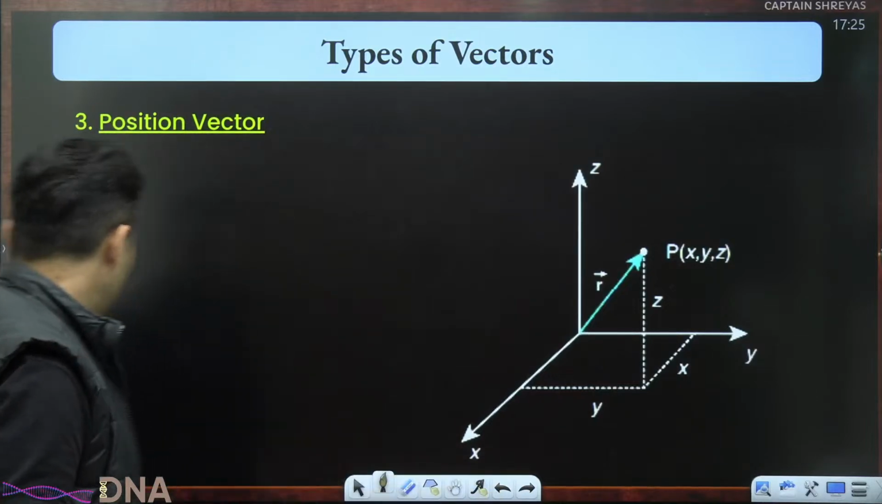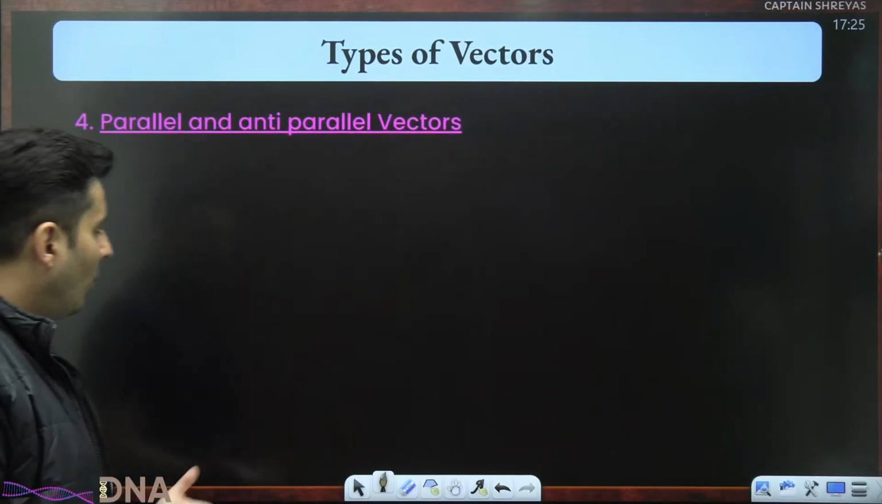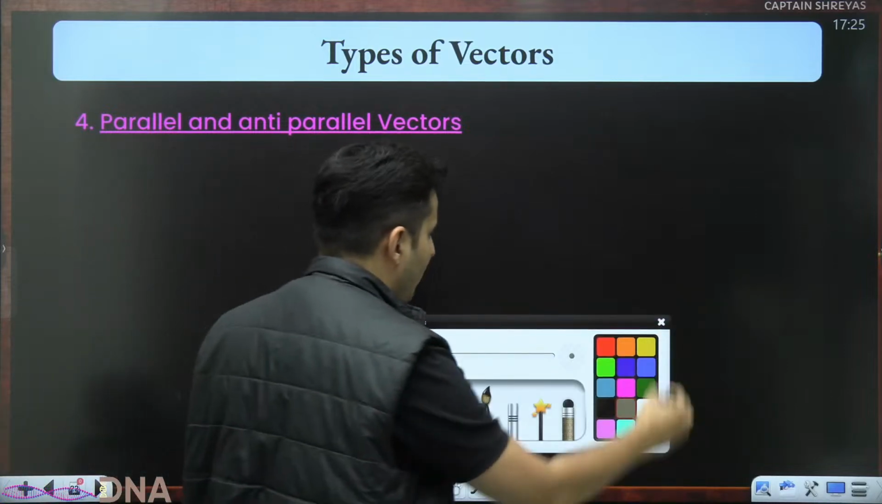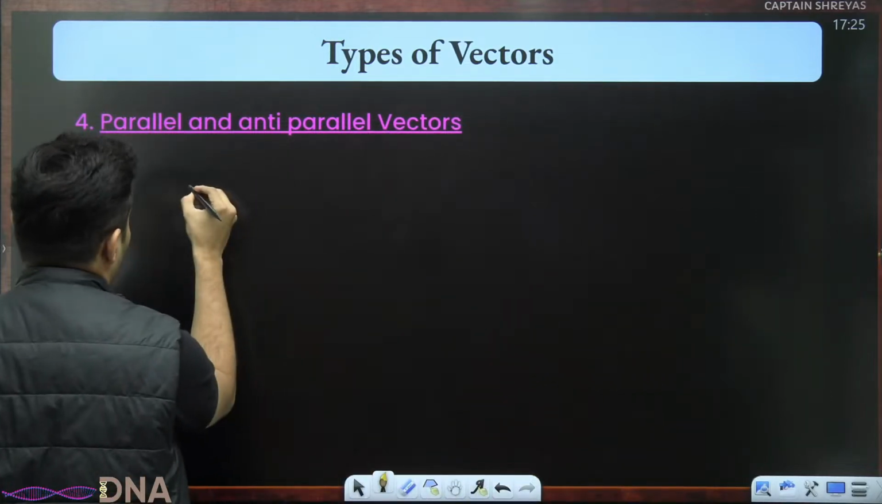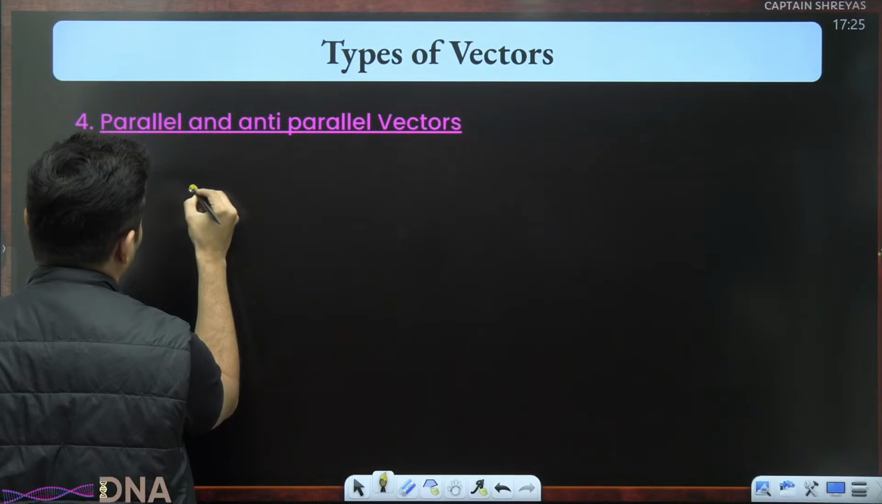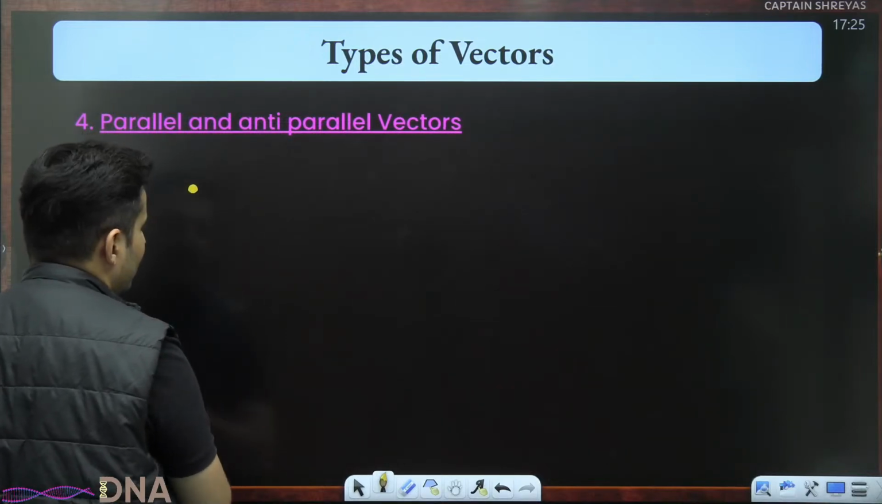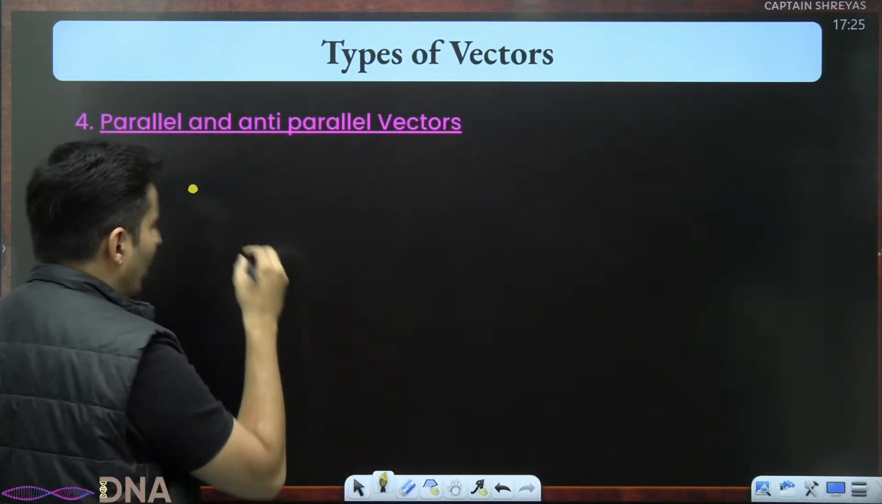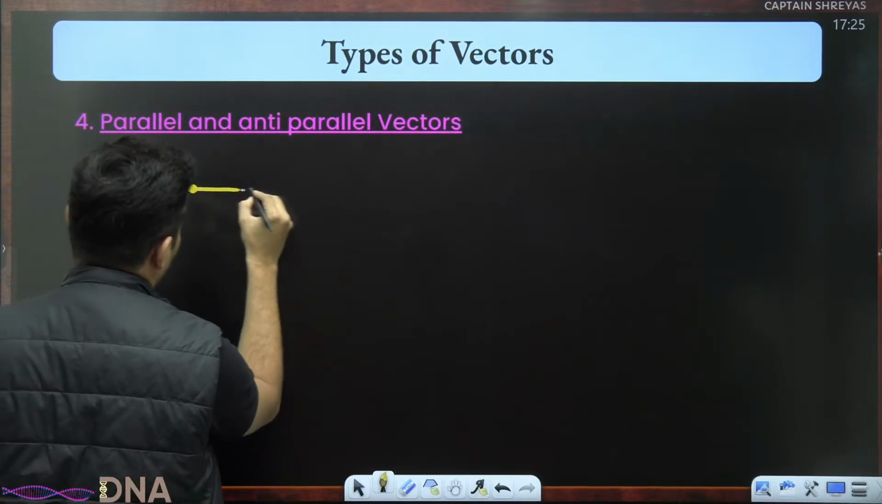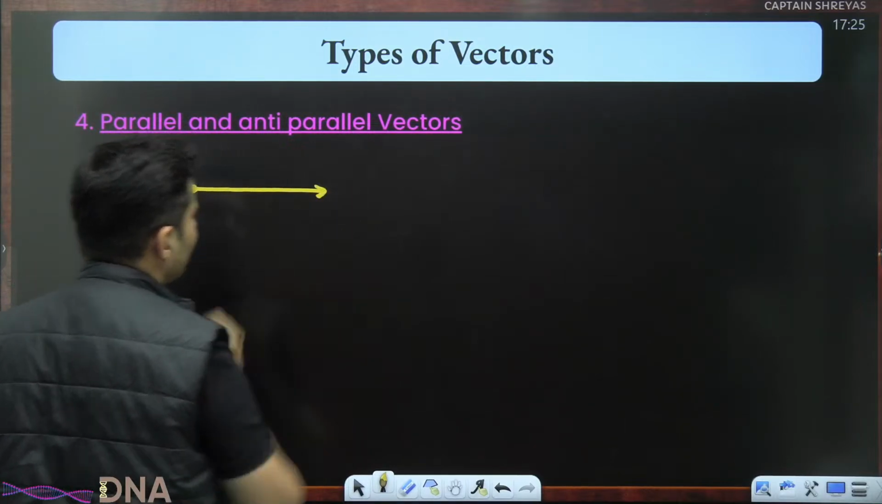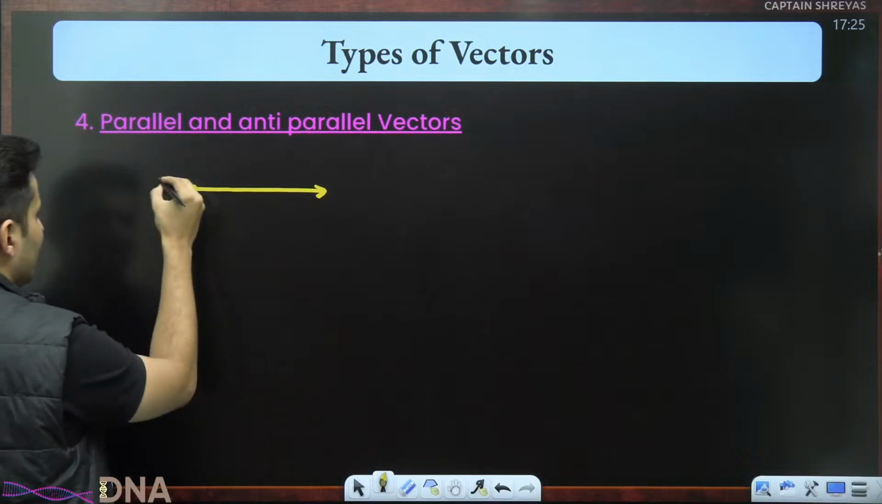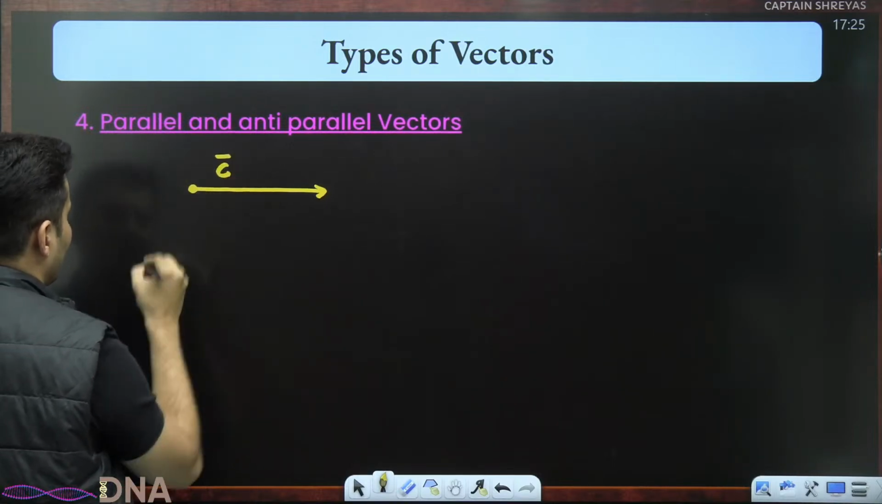Perfect. Okay, so that is position vector. Now, what are parallel and anti-parallel vectors? Pandu decides to follow alongside Champa. Champa was going like this. This is the displacement of Champa, so I'll put it as C bar.